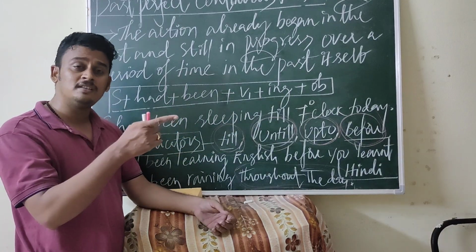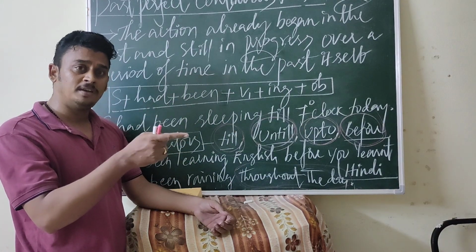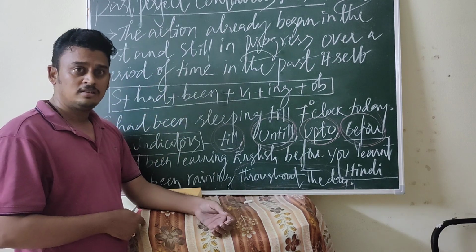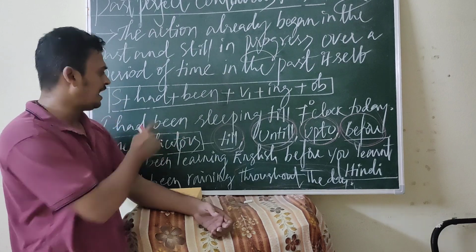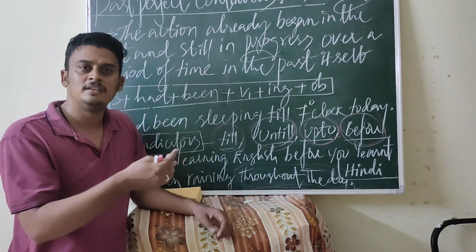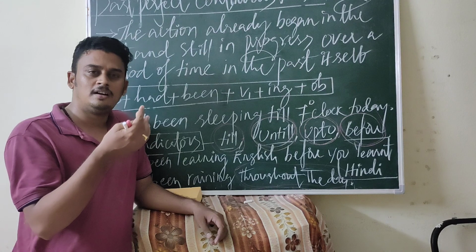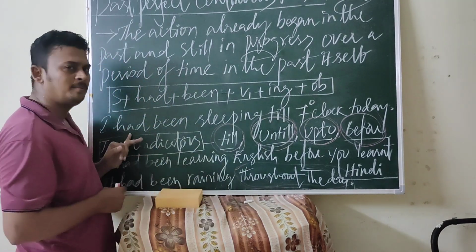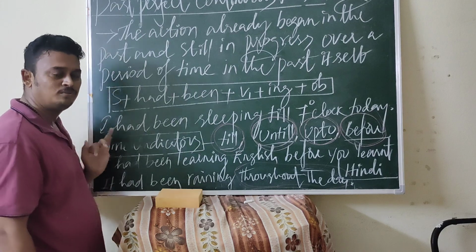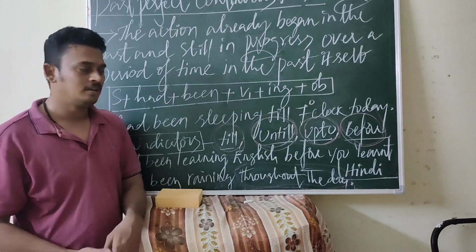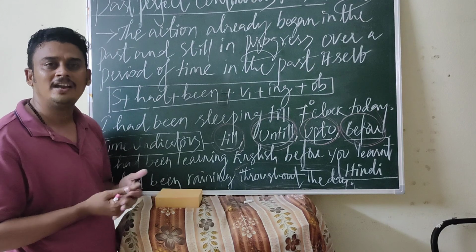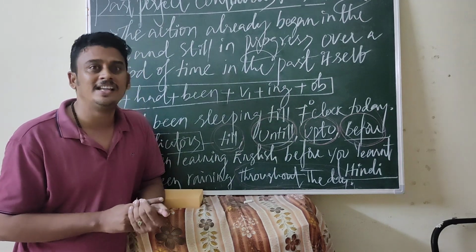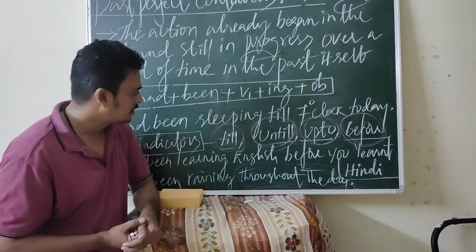If you want to ask the question of others: Had you been sleeping yesterday till 7 o'clock? Had they been sleeping yesterday till 7 o'clock? Use only had. Likewise, just a simple thing is, the helping verb comes at the beginning of the sentence. Your question tags are hadn't I, hadn't we, hadn't you, hadn't they, hadn't he, hadn't she, hadn't it. This is the question tag, right?